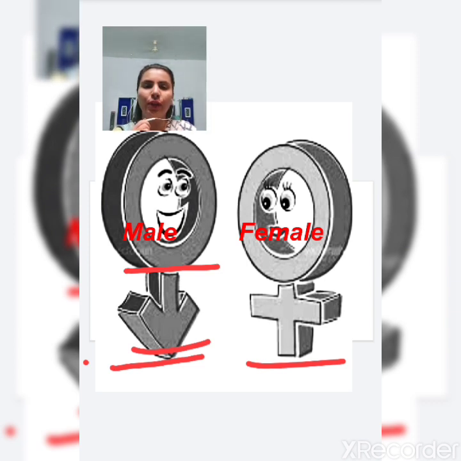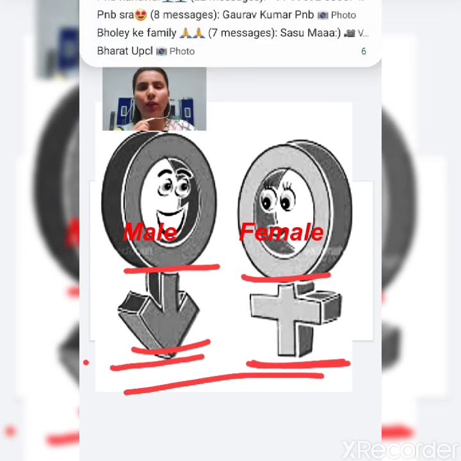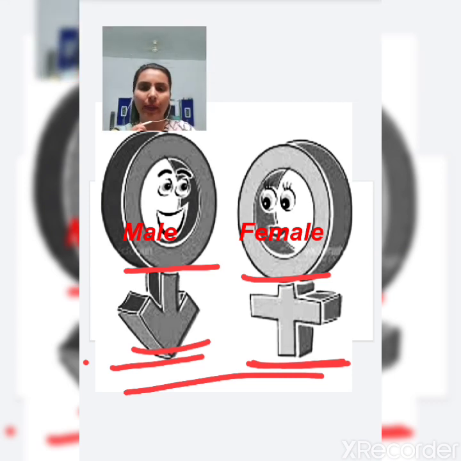And whenever you see a circle with the sign of addition or plus, that means it is the sign of female. You have seen that in many places, like when we are making a row in cinemas. That means the row for the male is different and the row for the female is different.